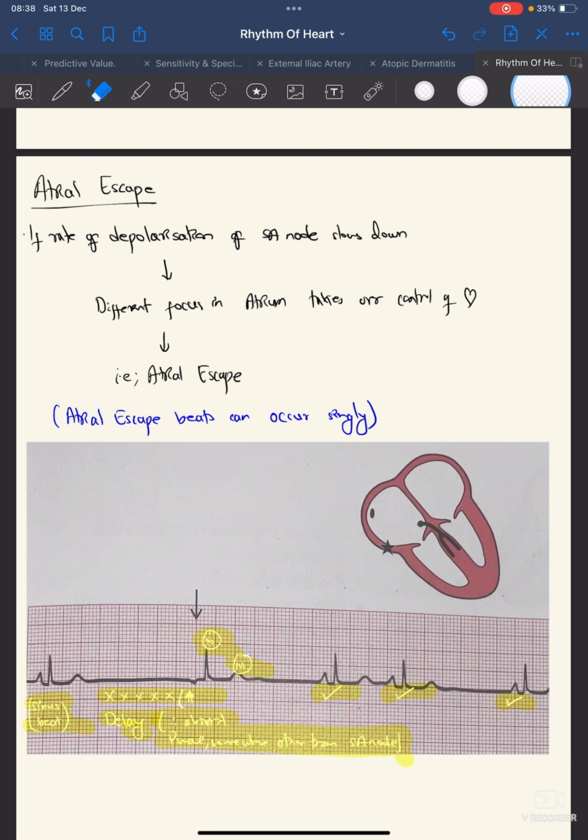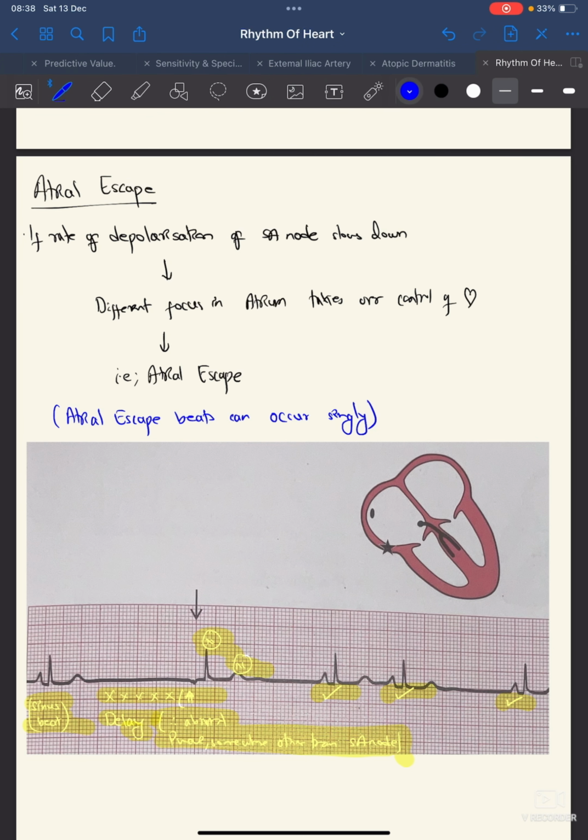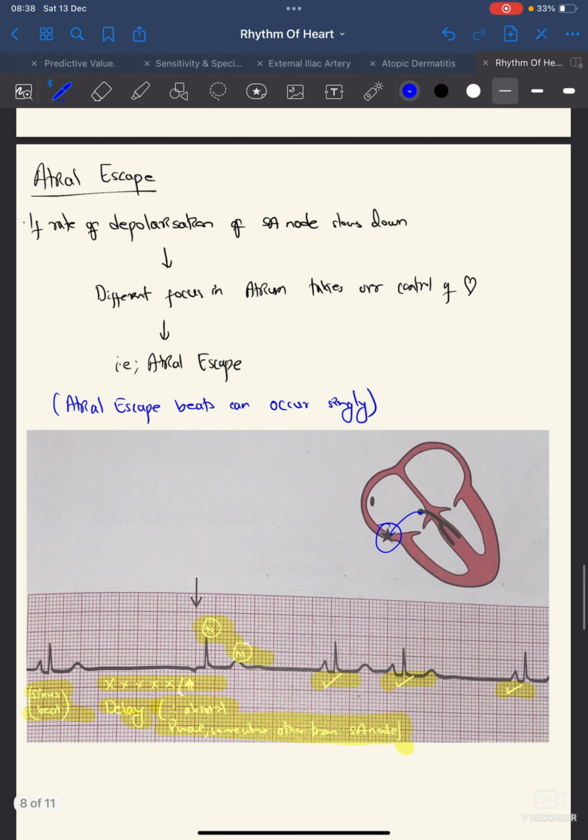Okay, so what is the atrial escape here? You can see if the rate of depolarization of the SA node slows down, then a different focus in the atrium takes over the control. It can be anywhere. Any of the atrial muscles is capable of depolarizing. So we'll take this one. If this is not depolarized, then the wave of depolarization will go over here, then here, then over here and here.